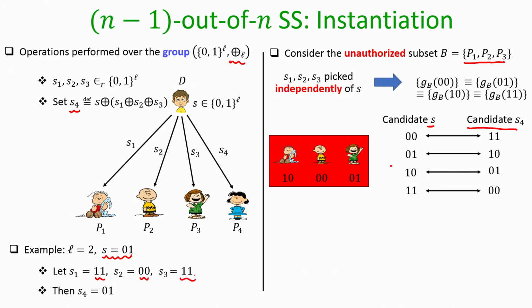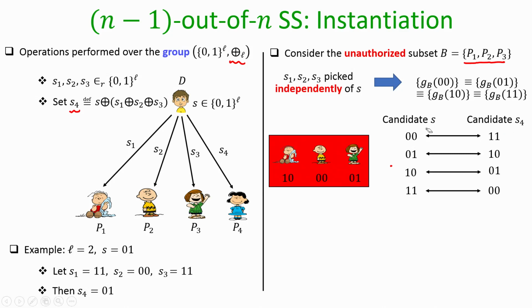It could be possible, right. If that is the case, then the share S4 will be 01. And now you can see earlier my S1 was something else, it was 10, but now my S1 is 11. Earlier my S2 was 00 for the same secret, now my S2 is 00, fine. Earlier my S3 was 01, now my S3 is 11, and based on the earlier values of S1, S2, S3, my S4 was 10, but now my S4 is 01. But my secret is the same secret, that means for the same secret 01, the vector of 4 shares could take different values with different probabilities.